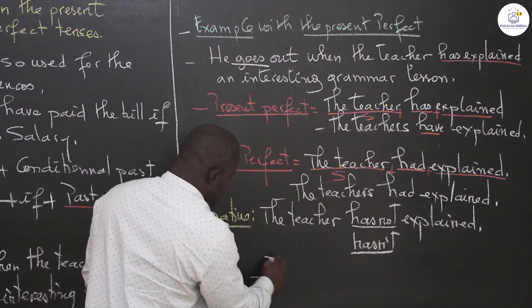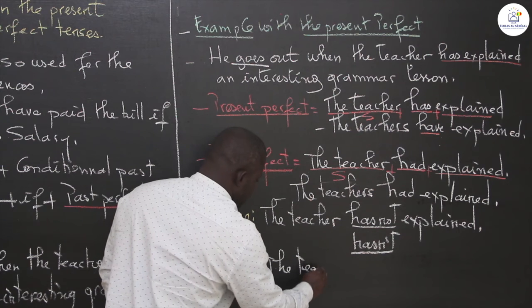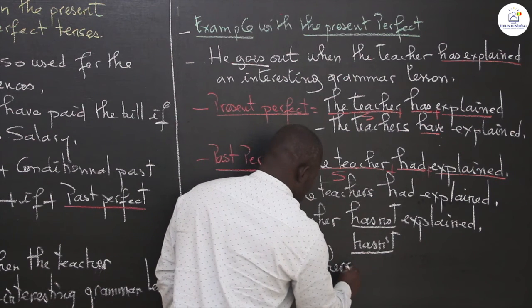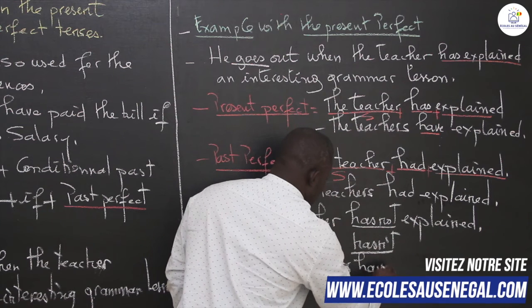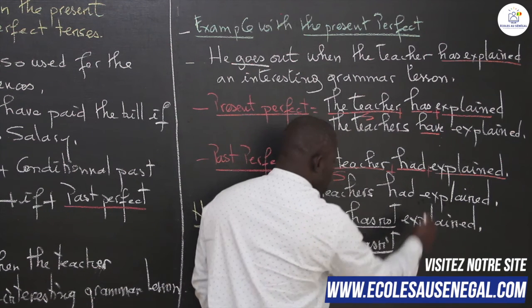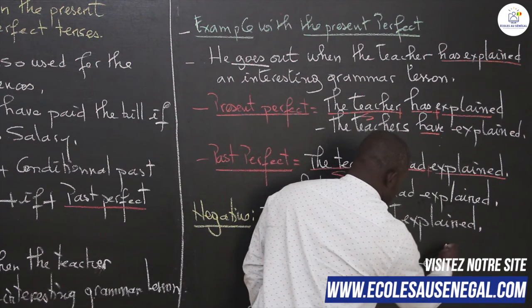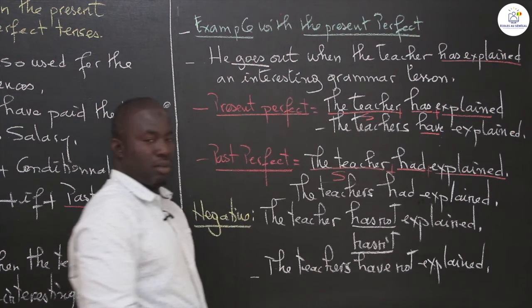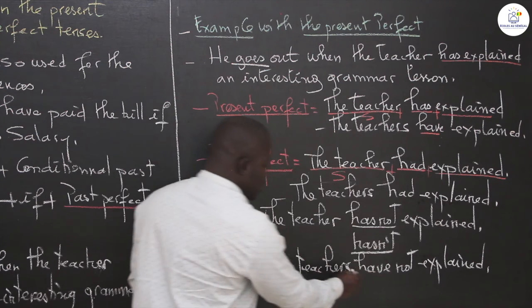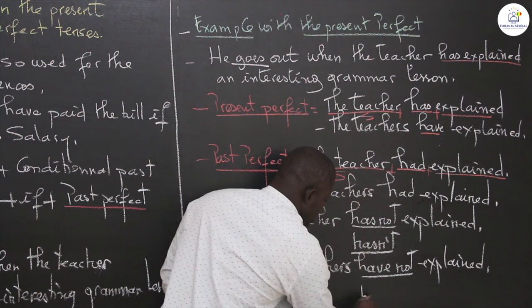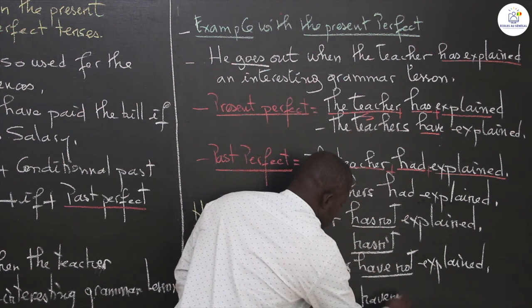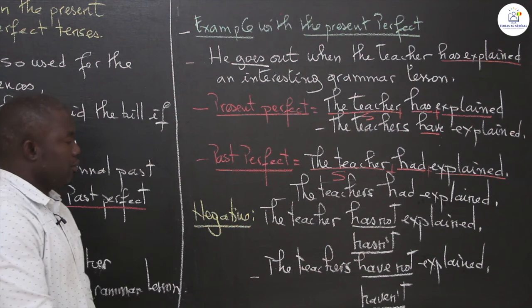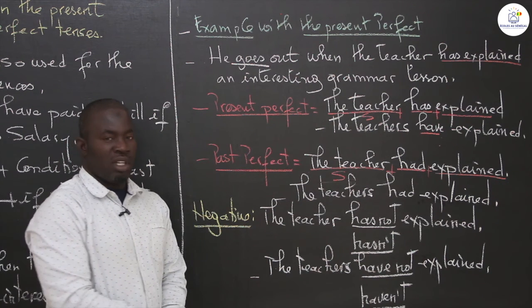For plural persons, the teachers have not explained, or the teachers haven't explained. This is the negative form.